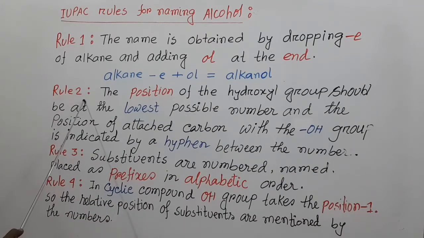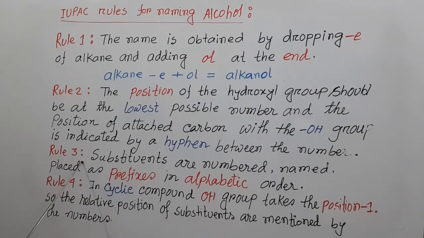Rule number 2, the position of the hydroxyl group should be at the lowest possible number, and the position of the carbon attached with the hydroxyl group is indicated by a hyphen between the numbers.